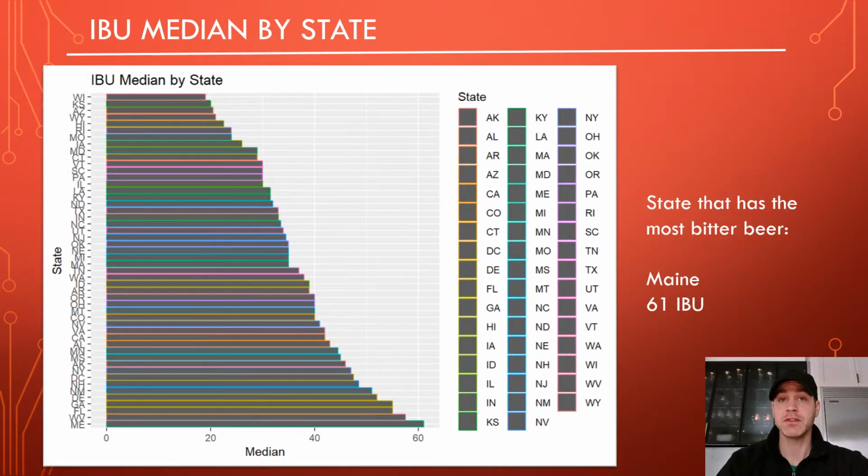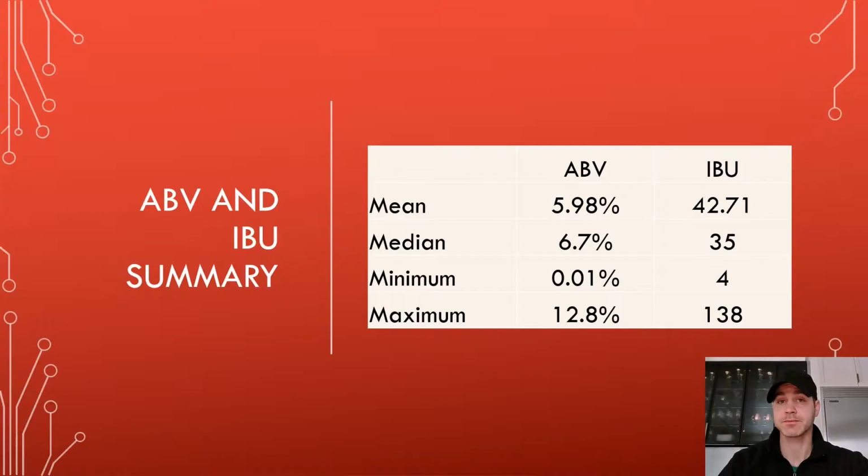In this next one, we've done the same thing. We've taken the median by state of the IBU, the International Bitterness Units. At the top, we have the lowest median. All the way to the bottom, again, we have the highest. In this case, Maine was the highest with 61 IBU. Now I've also pointed out where Kentucky and Washington, D.C. are just to see where they fell in this. So you can see that Washington, D.C. again was still fairly high on this, but Kentucky is actually much lower. So we'll take a closer look at that relationship a little bit later on.